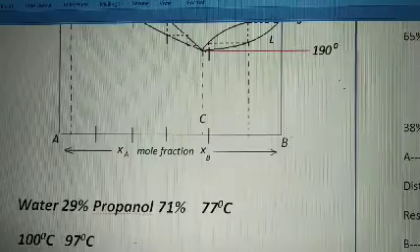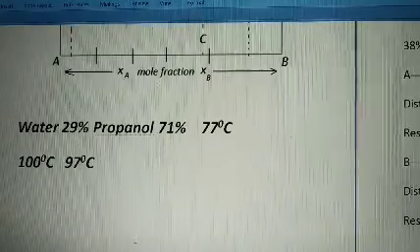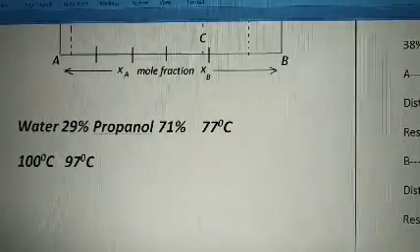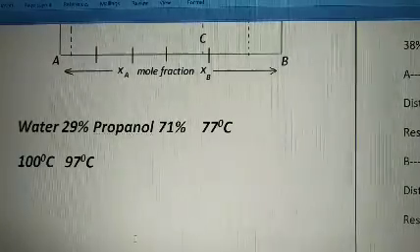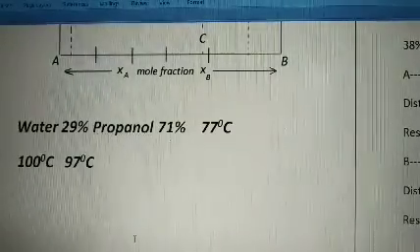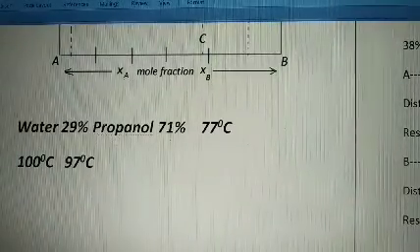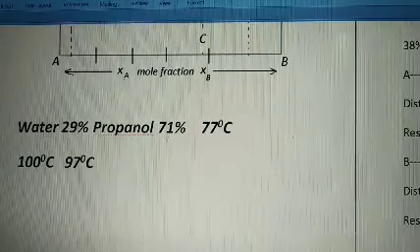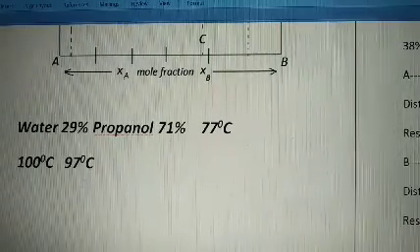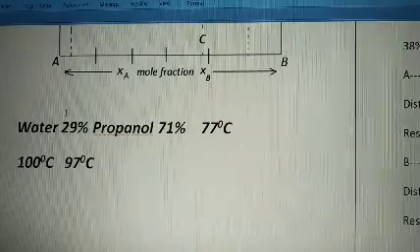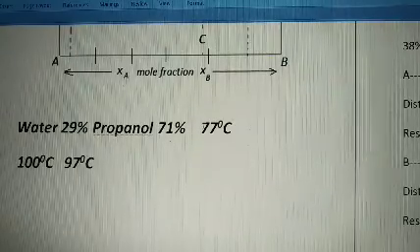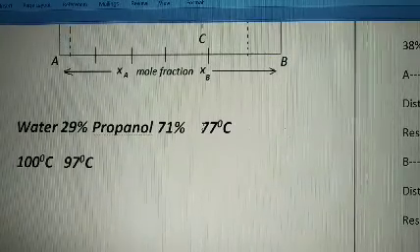I have exemplified here. There are numerous examples. One example is water 29% and propanol 71%. This is an azeotropic mixture which boils at 77 degrees Celsius, while the individual boiling points of water and propanol are more than 77. Water boils at 100 degrees Celsius, propanol boils at 97 degrees Celsius, but this composition boils at 77 degrees Celsius. So this is an example of a minimum boiling azeotropic mixture.